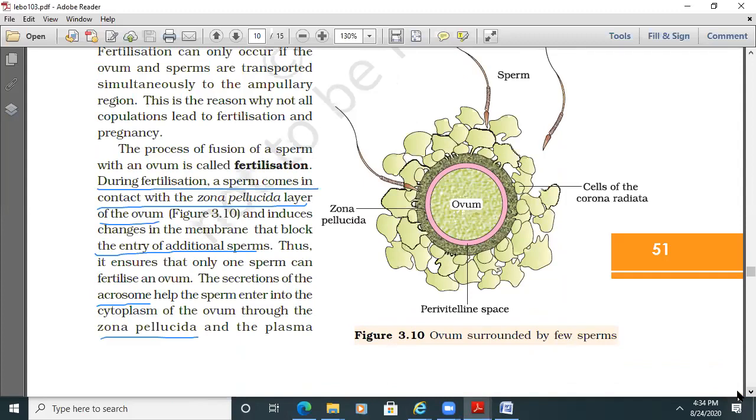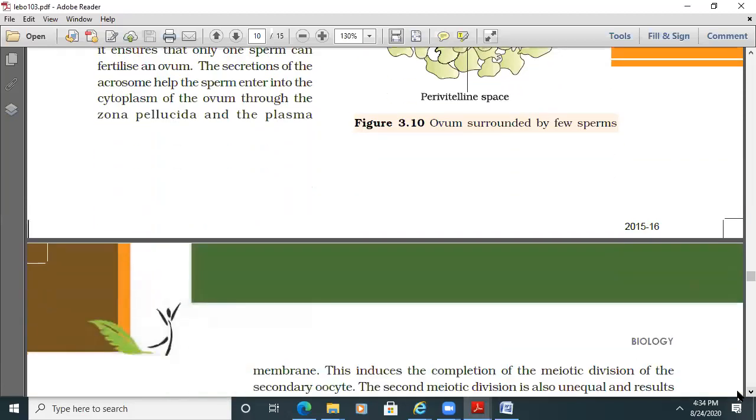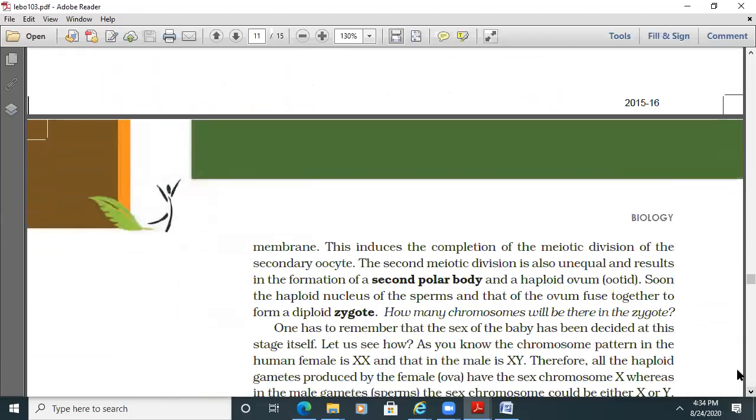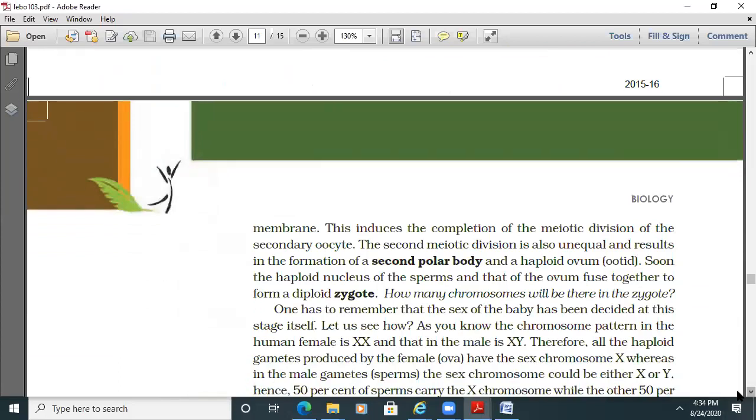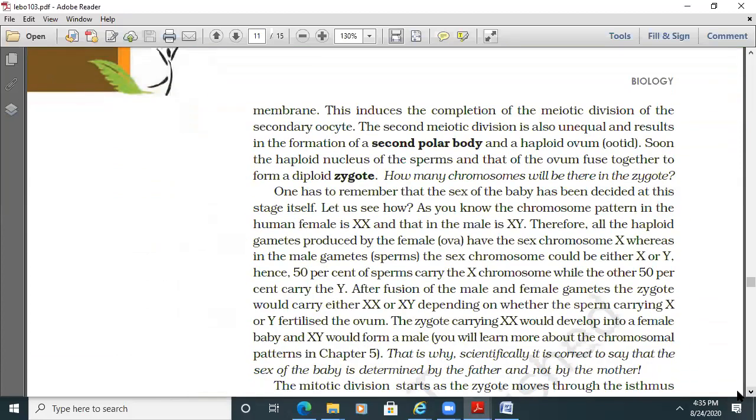And here it is, the cells of the corona radiata. This is a very famous and regular question: this is the zona pellucida, and the outer layer is the corona radiata, granulosa cells held together by hyaluronic acid, not given up to the mark in the text. And the plasma membrane. This induces the completion of the meiotic division of the secondary oocyte. The second meiotic division is also unequal and results in the formation of the second polar body and a haploid ovum. So only by the penetration of the sperm will meiosis II be completed.